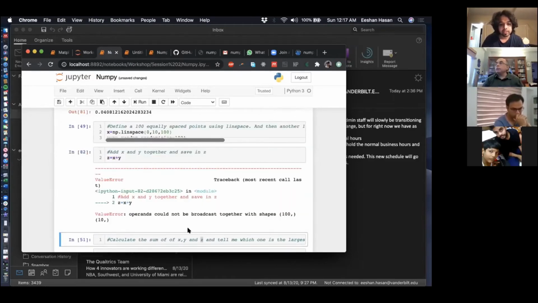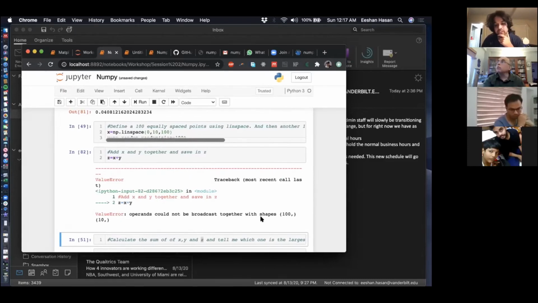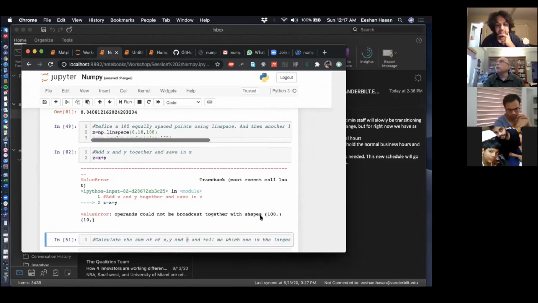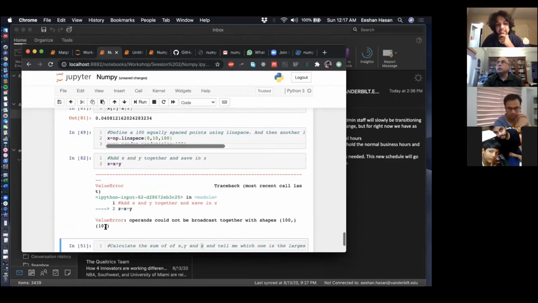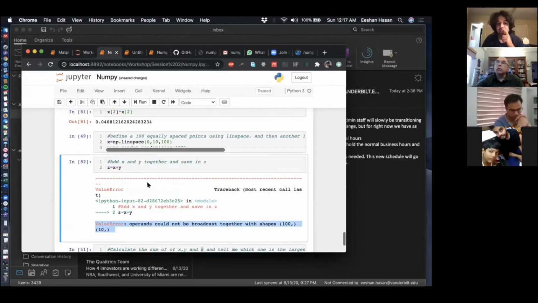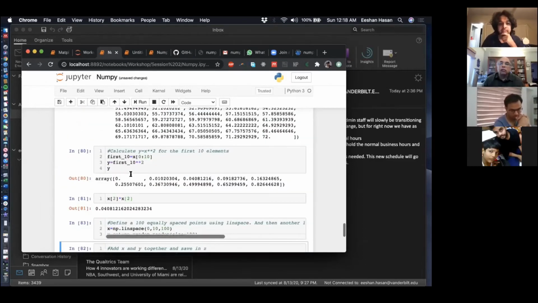Oops. So it says value error, operands could not be broadcast together with shapes. But that's because my new Y has only 10 elements in it, right? So I'm reading this error and trying to understand what it's saying, and it says that this thing only has 10 elements in it. So I should maybe call this something else. I'll call this Y out or something like that, and go back to this.